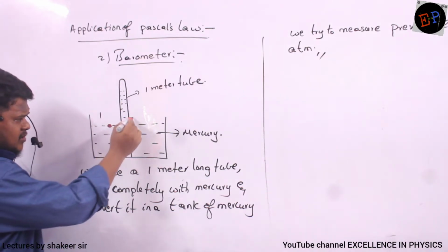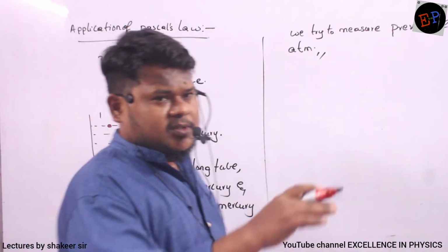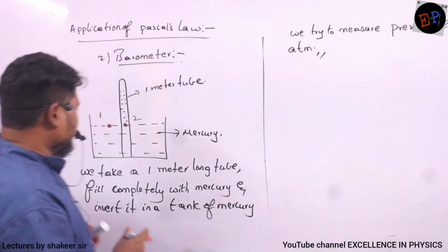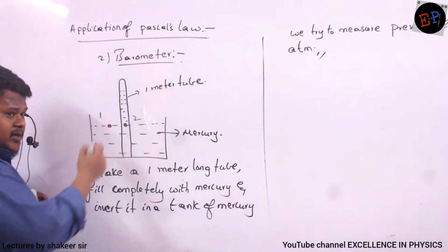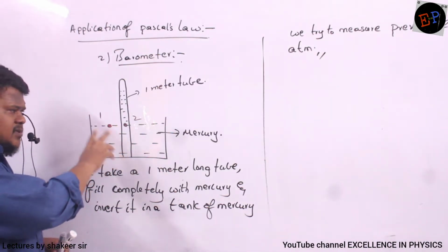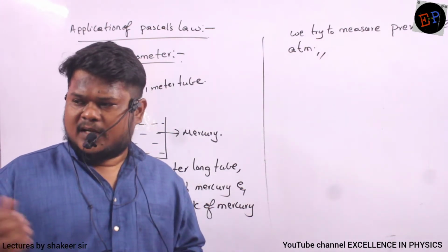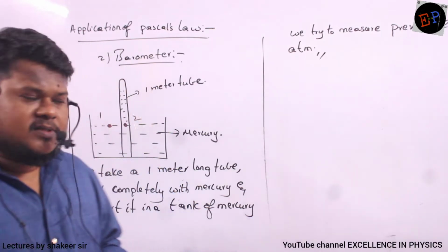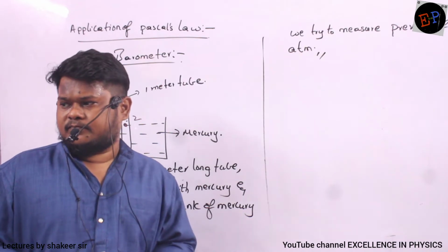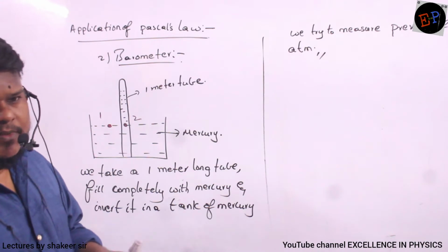Are you able to understand? So this is point number 2. So where I am taking 2 points, both the points I am taking on the same surface, at the same height. But 1 point is outside the test tube and 1 point is inside the test tube. So these 2 points are present in the same liquid and at the same height also. So what is the first statement of Pascal ma? If 2 points are at the same height, pressure remains to be same. That is the point, no?